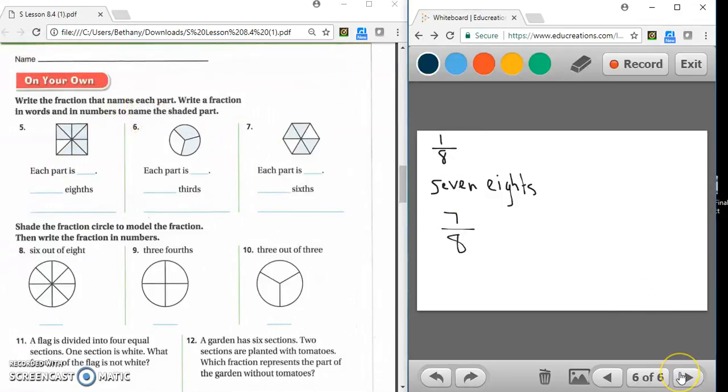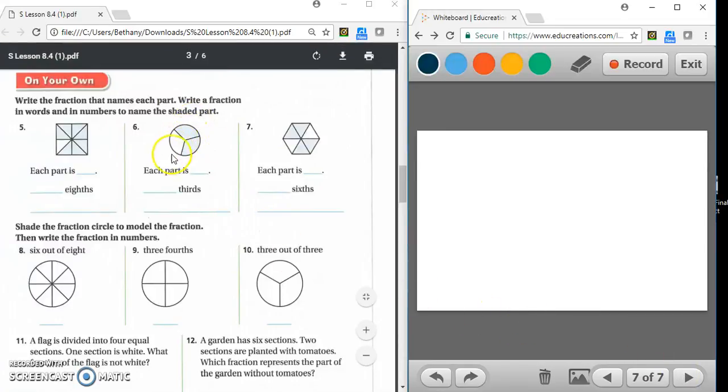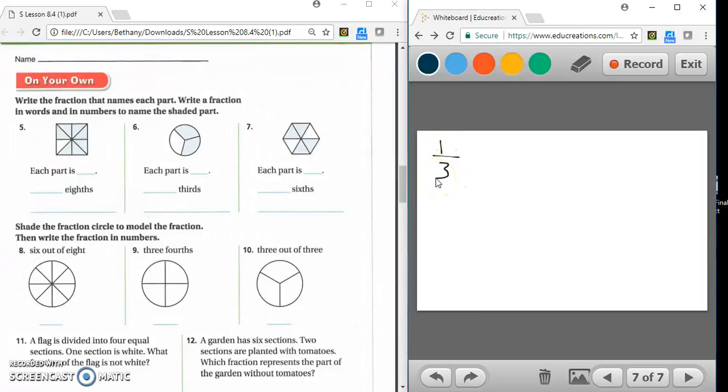For number 6, how many equal parts are there? 1, 2, 3. So each part is 1/3. How many of those thirds are shaded? 1, 2. So in words, we would write it 2/3. And in numbers, we would write it 2/3. So this is the information for number 6.